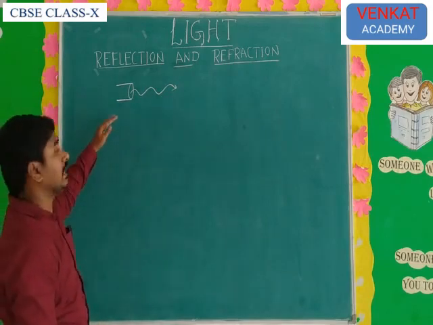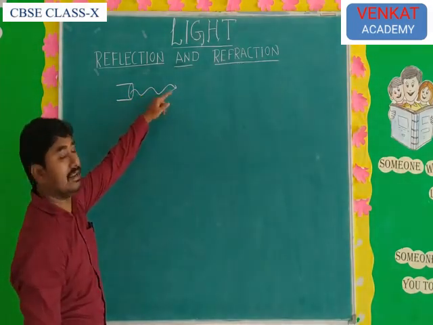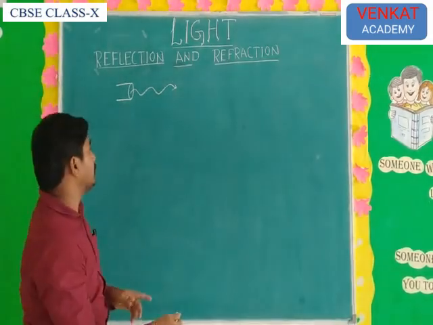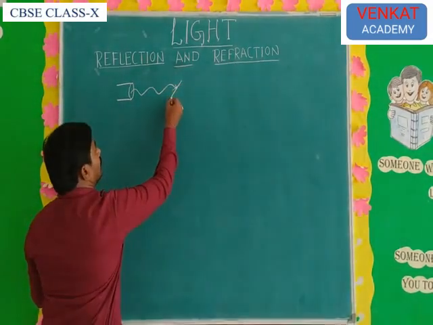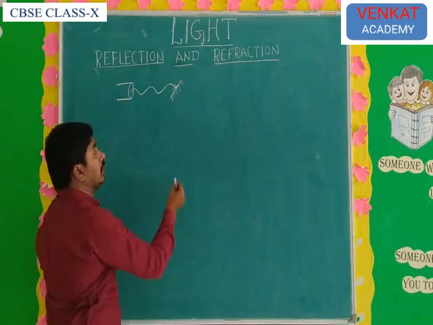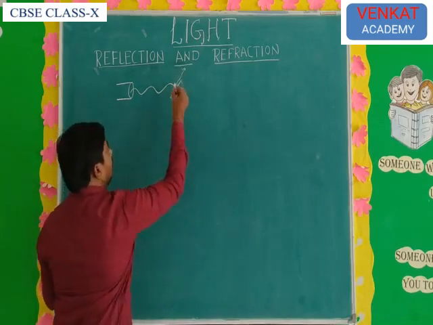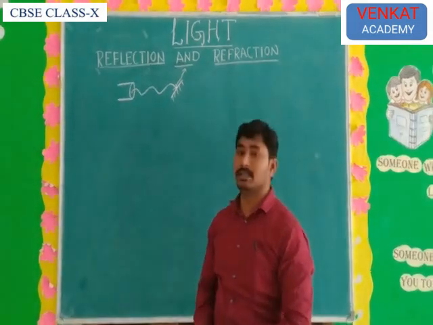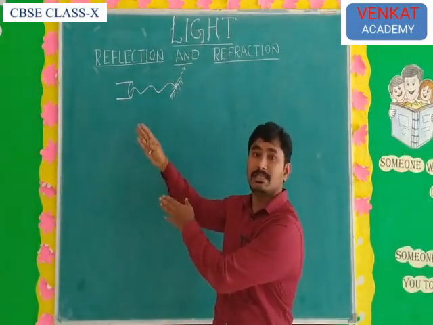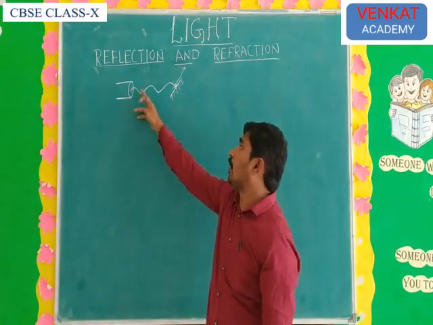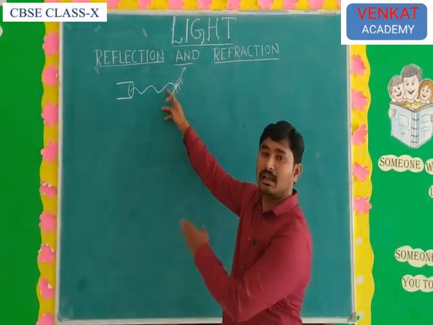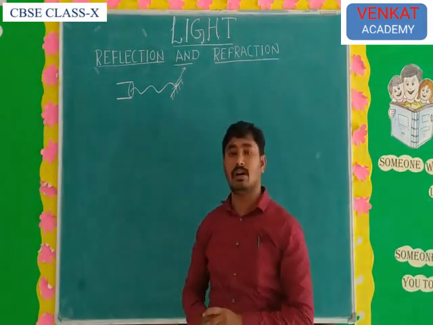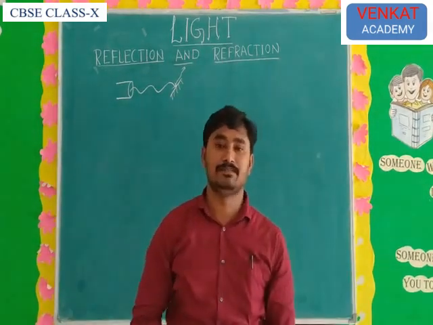If any obstacle comes in the direction of the light ray, the light ray automatically changes direction. Rectilinear means linear, straight line. The light ray always travels in a straight line as a wave. This is called rectilinear propagation of light.